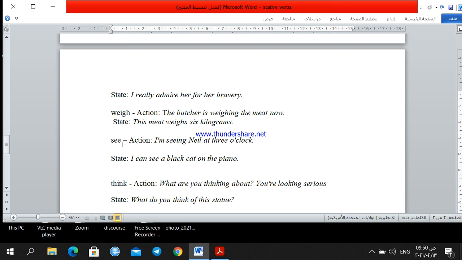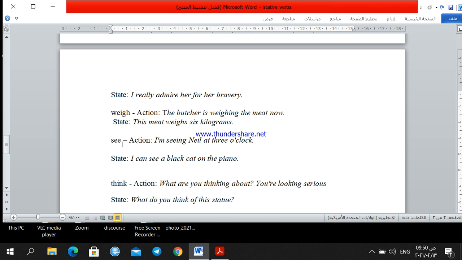It could be, but this is in the future. This is not now. We are not talking about now. The present continuous tense here has a reference to the future. I'm seeing Nail, it means I'm meeting him at 3 o'clock later on.